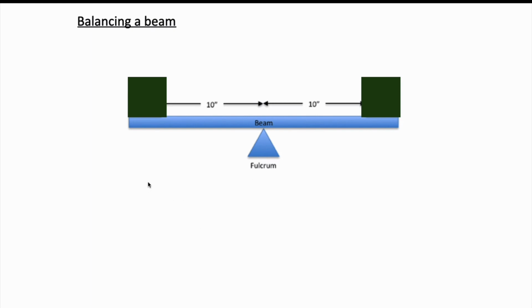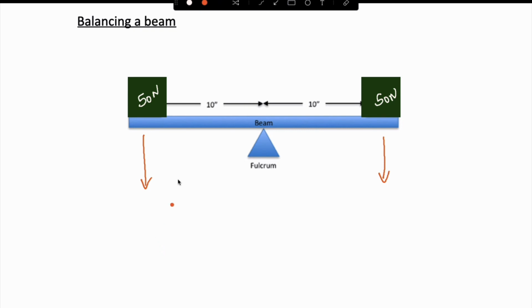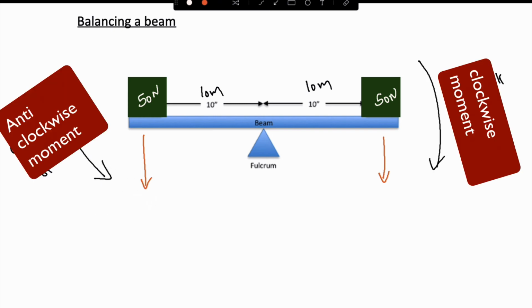Here it is called balancing a beam. We can say that here the force is 50 Newton, and here also the force is 50 Newton. The force is acting in the downward direction on both sides. The distance is 10 meter here and 10 meter here. On both sides there is a moment of force, on the left side and on the right side. Both are balanced because the moments of force are equal.